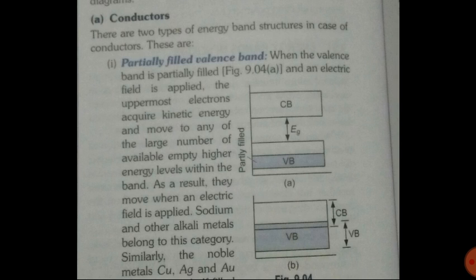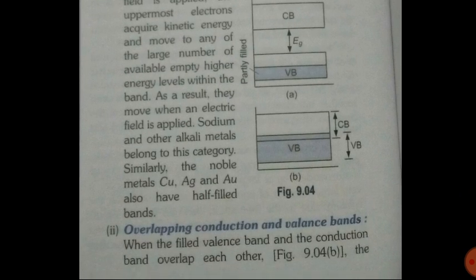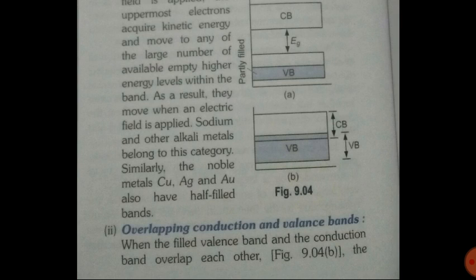When the valence band is partially filled and an electric field is applied, the uppermost electrons acquire kinetic energy and move to any of the large number of available empty higher energy levels within the band. As a result, they move when an electric field is applied. Sodium and other alkali metals belong to this category.